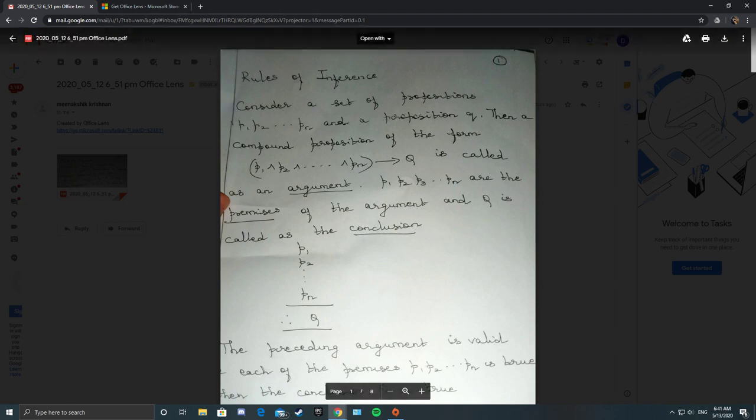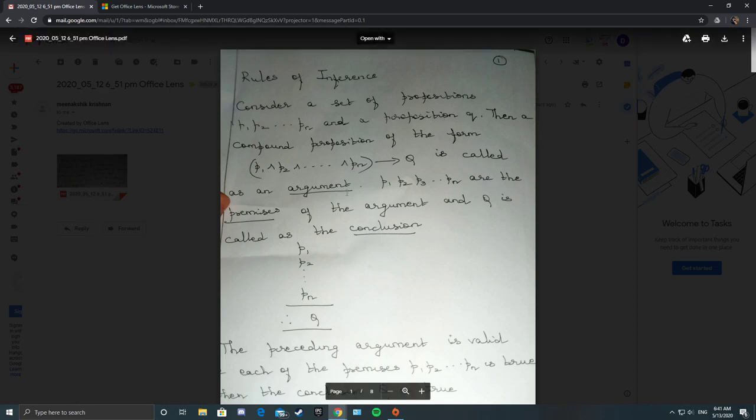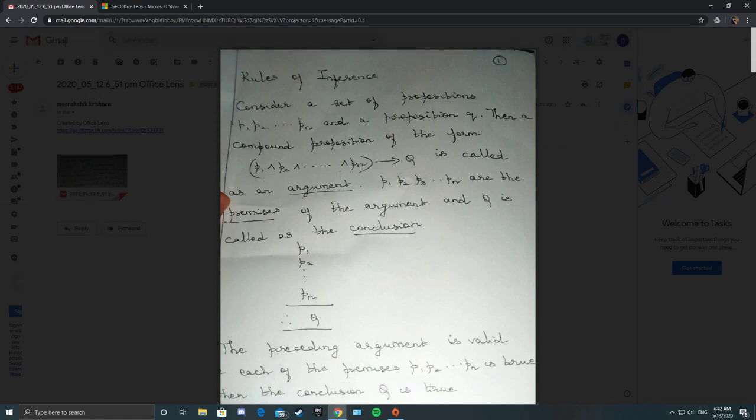Consider the set of propositions P1, P2, etc., Pn and a proposition Q. Then a compound proposition of the form P1 and P2 and so on and Pn conditional Q is called the argument. So P1, P2, etc., and Pn are called the premises and Q is called the conclusion. You can use small q or capital Q.